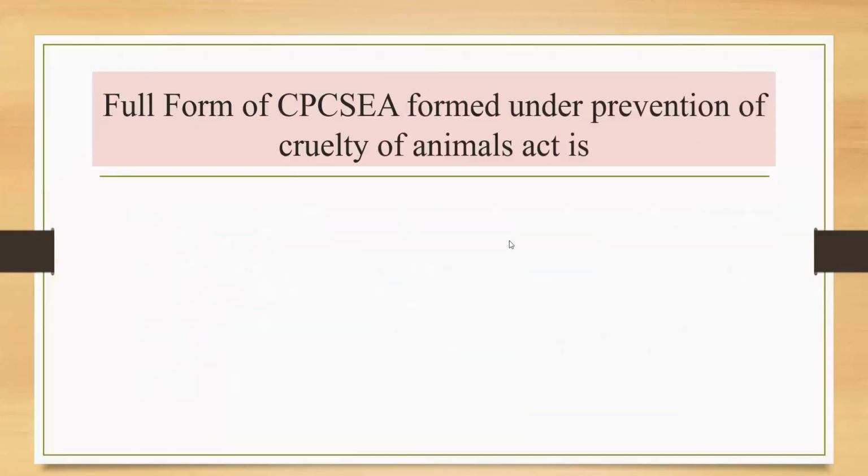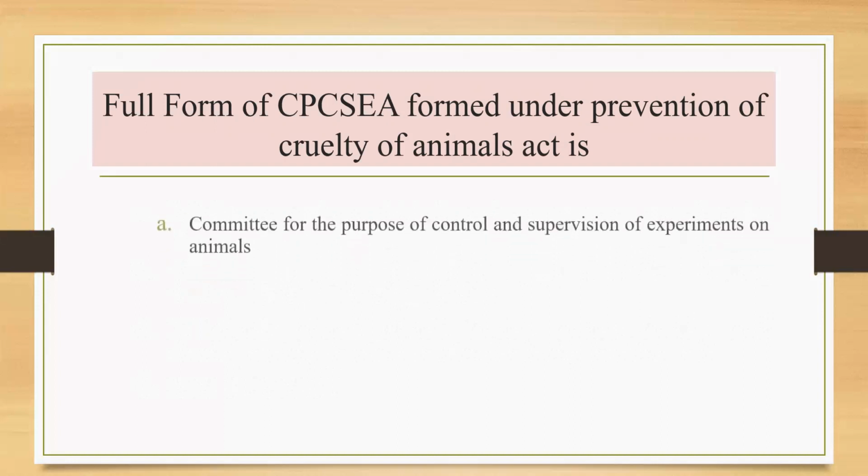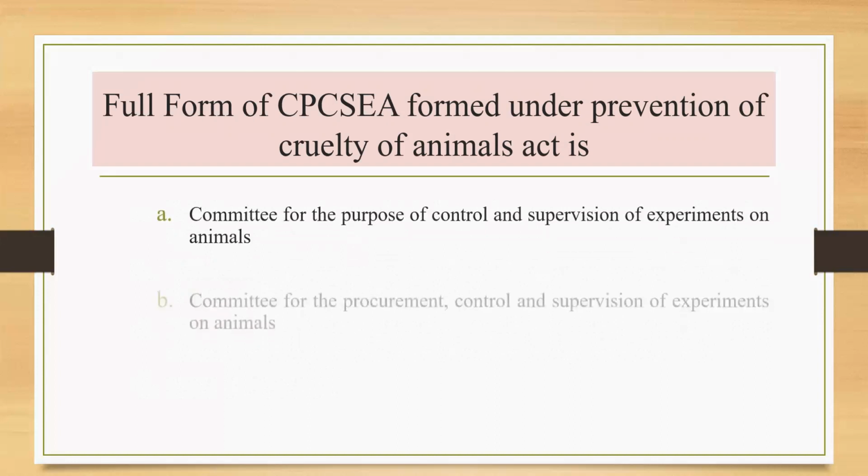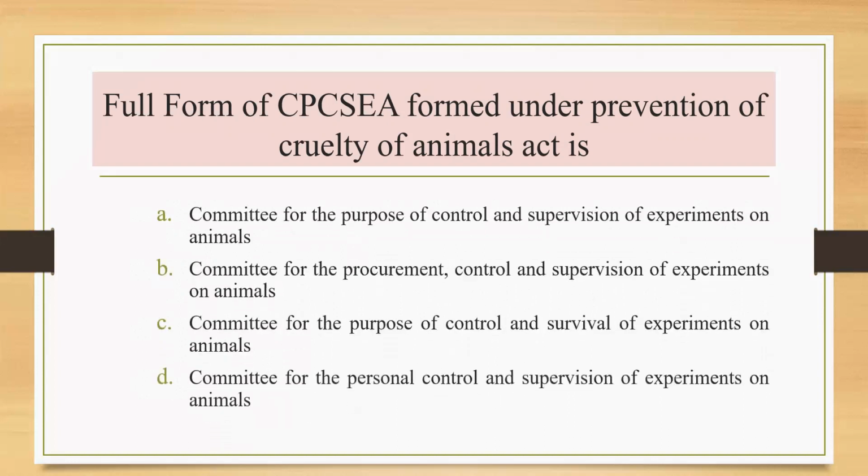Now, next question is, what is the full form of CPCSEA under the Prevention of Cruelty to Animals Act? You can see the options here. The full form of CPCSEA is nothing but the Committee for the Purpose of Control and Supervision of Experiments on Animals. This is the full form of CPCSEA. So the correct answer you can find from the options is option A.